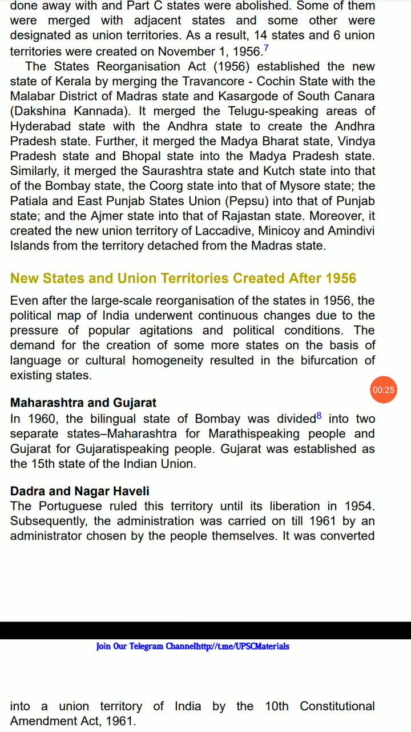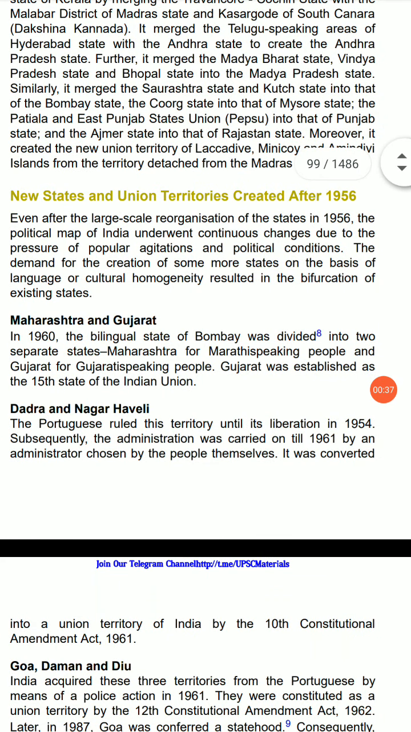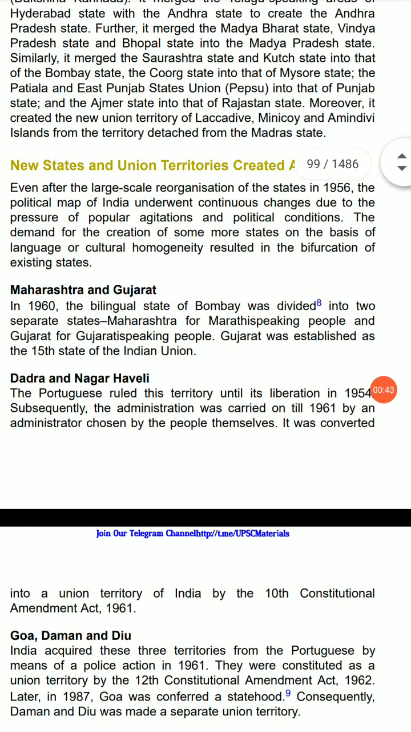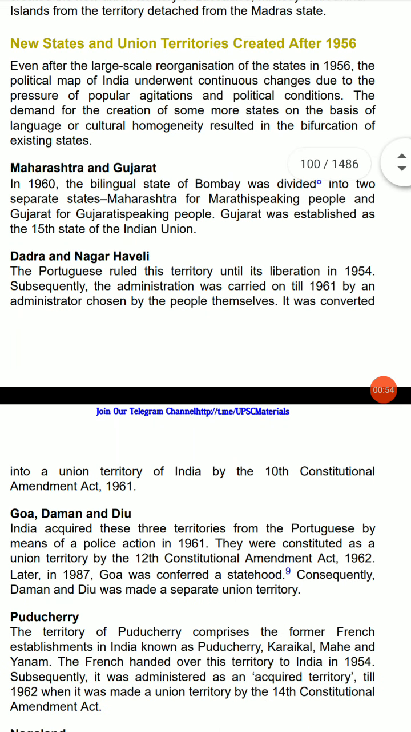It merged the Saurashtra state with the Kutch state into the Bombay state, the Kurg state into the Mysore state, and the Patiala and the East Punjab States Union, Pepsu, into the Punjab state and Ajmer state into that of Rajasthan state, and moreover it created new union territory of Lakshadweep, Minicoy and Amindivi Islands from territory detached from the Madras state.